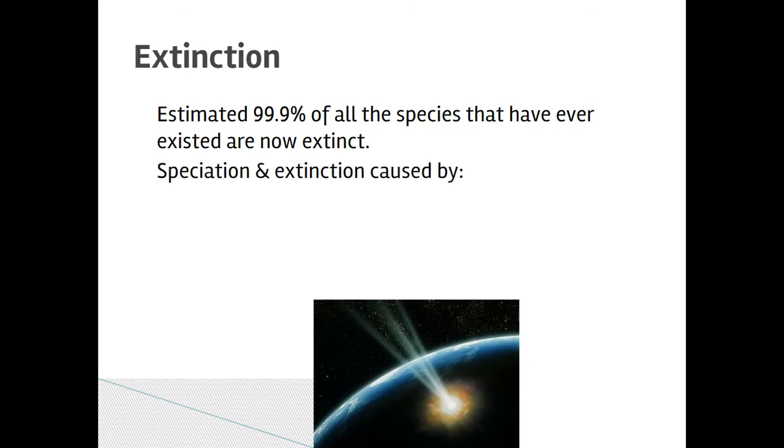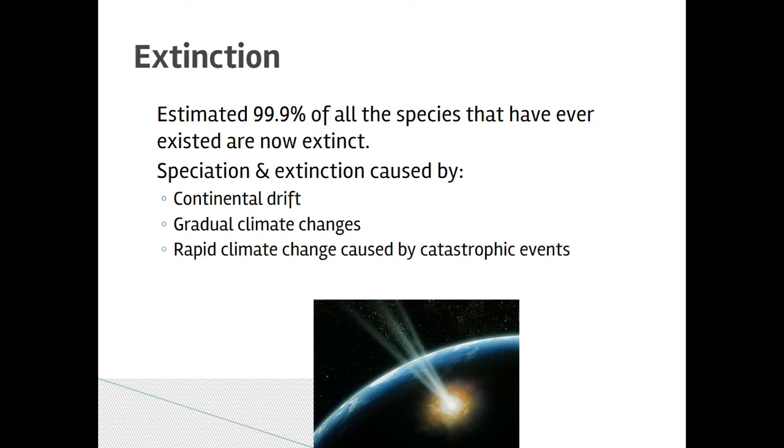Okay? Extinction is kind of the opposite of speciation, a word that I mentioned earlier. Speciation is the creation of new species, generally due to something like continental drift or gradual climate changes, or sometimes rapid climate changes caused by catastrophic events that leave openings for the species to change, for their genetics to shift.